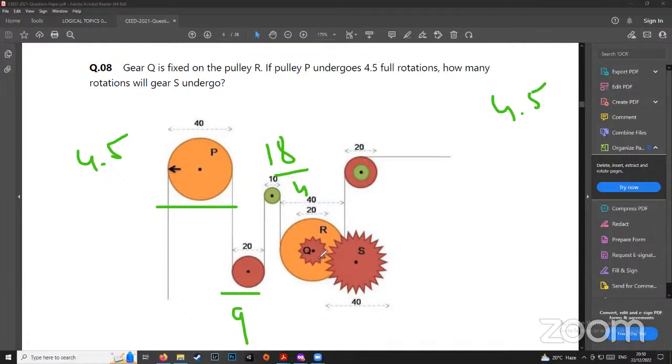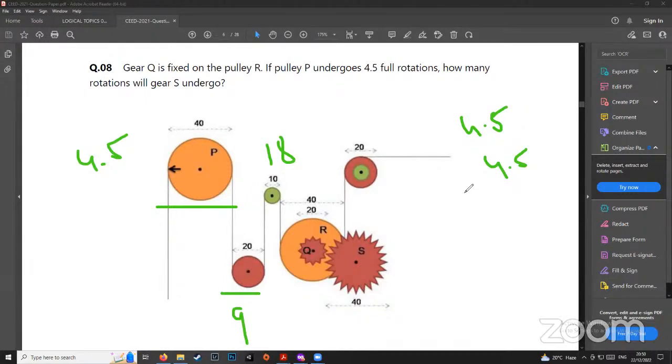Now you would say, sir, Q is only half of it. Q should do 9. Right? Q is only half the size of R, right? Q should do 9 rotations. That is where the question gets tricky, because Q is not touching R. It is actually R, because it is on R. So the number of rotations that R does, which is 4.5, Q will also do exactly the same number of rotations. So Q will also end up doing 4.5, because it is just stuck on top of it, right?